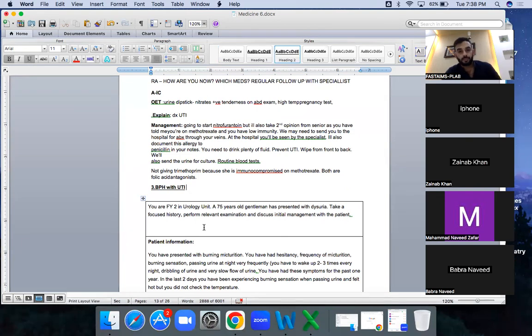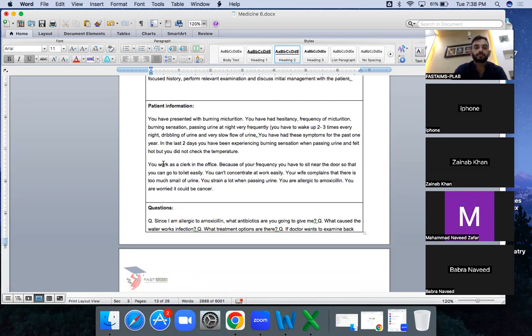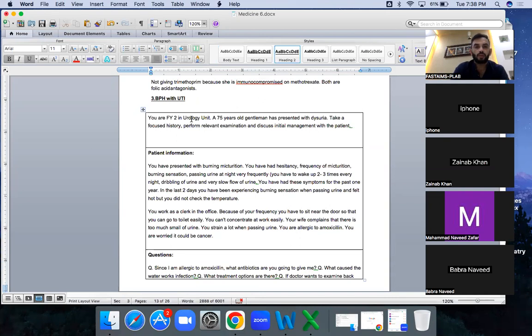Okay. The other scenario is UTI with BPH. Two approaches are required: BPH requires one approach, UTI requires a second approach. The UTI approach we have already discussed. Now the scenario is in urology, not in GP. A 75-year-old gentleman presented with dysuria. Take a focused history, perform relevant examination, and discuss initial management with the patient.